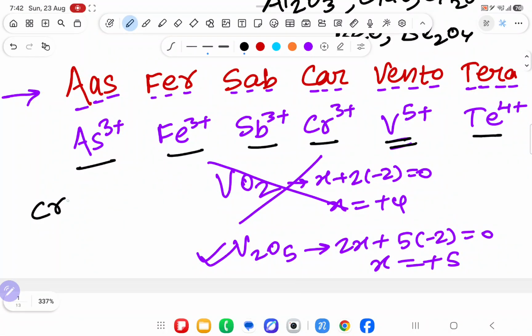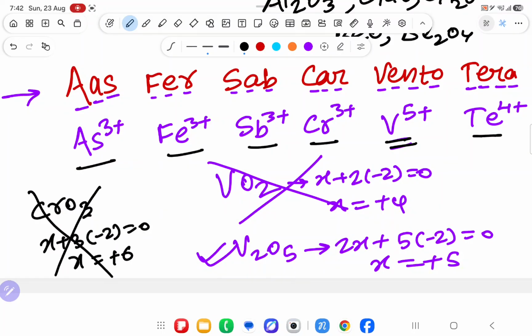Suppose I write CrO3. I will ask what is the oxidation state? x plus 3 into minus 2 is 0, x is equal to plus 6. Amphoteric oxide? No sir, because plus 3 is needed. But suppose I write Cr2O3. What is coming? 2x plus 3 into minus 2 is 0, x is equal to plus 3. Yes sir, it is amphoteric oxide.